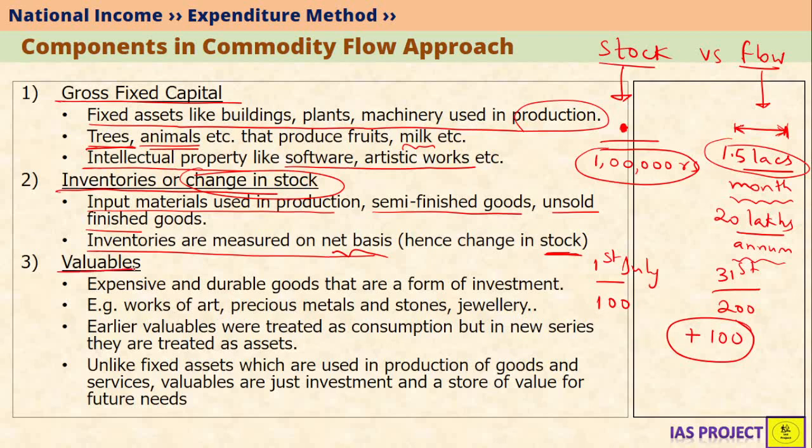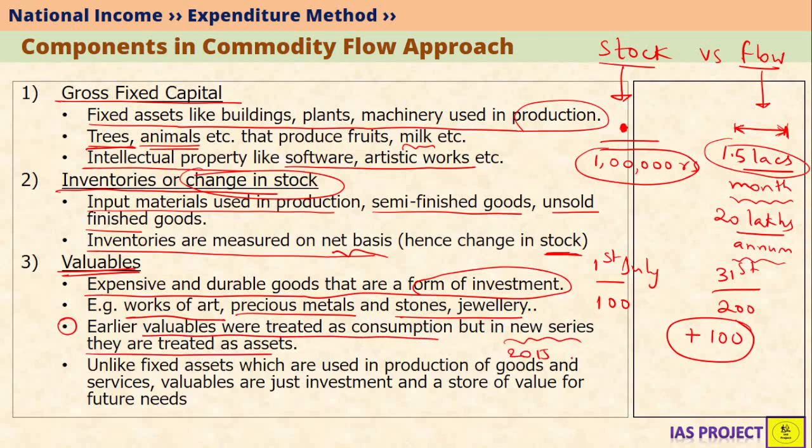The third one is valuables. What are valuables? Valuables are nothing but those expensive and durable goods that are a form of investment. Examples include works of art, paintings of famous people, precious stones, precious metals, jewelry. All these are called as valuables. In India, previously valuables were treated as consumption. But in the new series, that is in 2015, when base year was changed to 2011-12, now they are treated as assets after the new series.